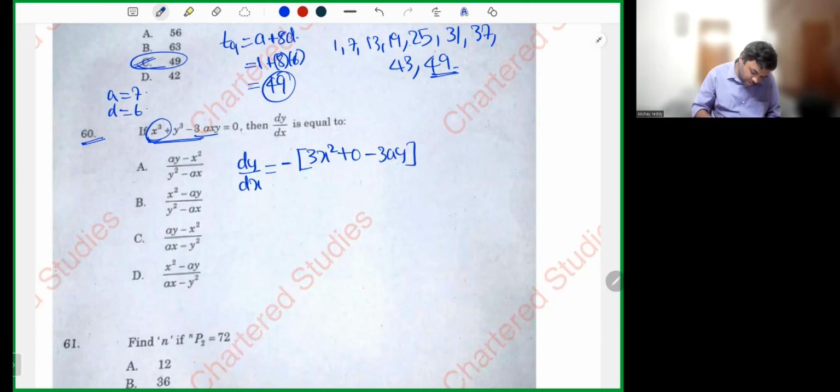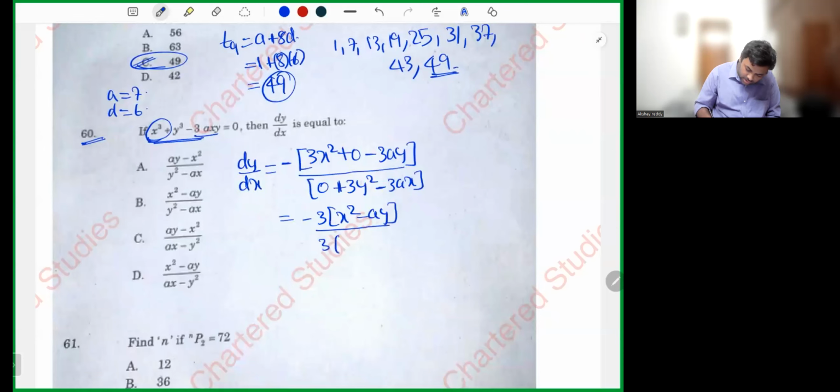In the numerator you have done differentiation with respect to x; in the denominator you do differentiation with respect to y. x cube is 0, y cube is 3y square, minus 3ax. Numerator, let me take 3 common: x square minus ay, divided by 3 common: y square minus ax.